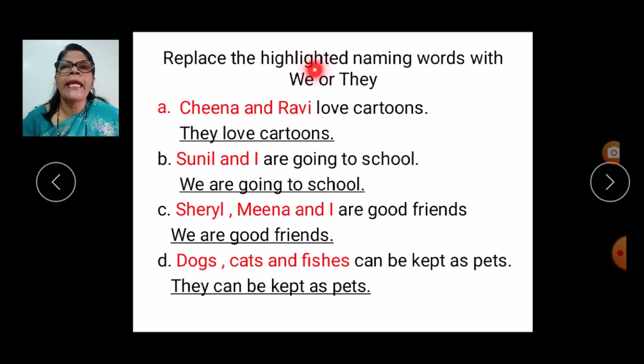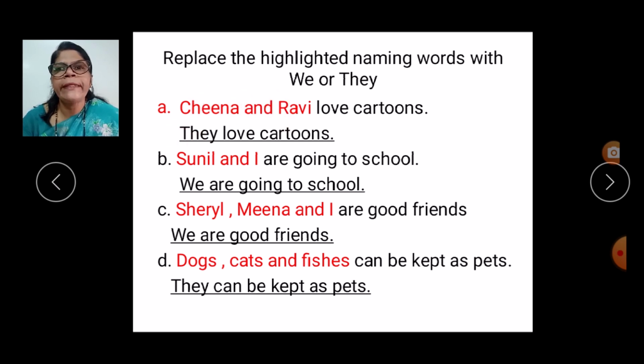Replace the highlighted naming words with we or they. Cheena and Ravi love cartoons. So these highlighted words only we have to change. The rest we have to write the same as it is. Cheena and Ravi, we have to use they. Love cartoons is already written there, children. We have to replace the highlighted naming words. Only these two we have to change.